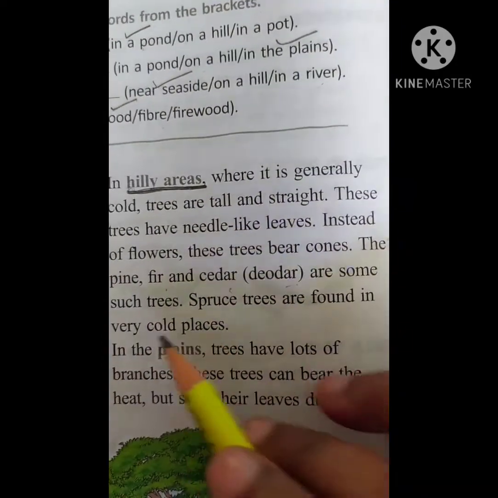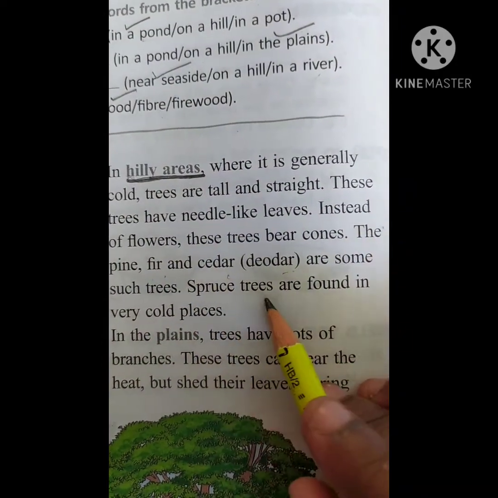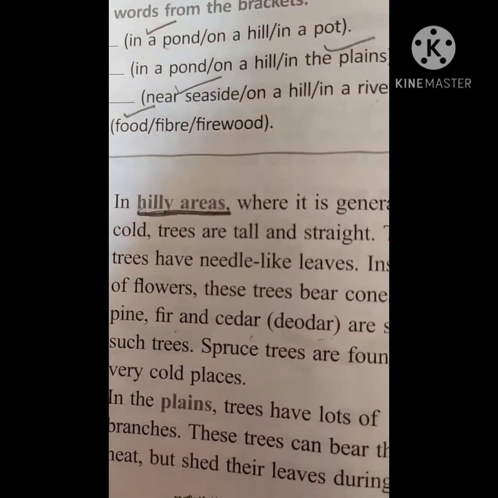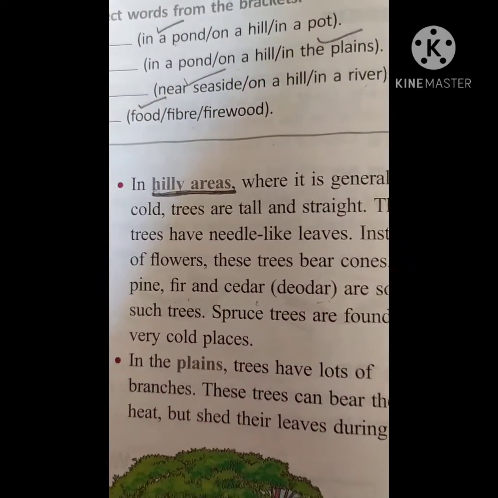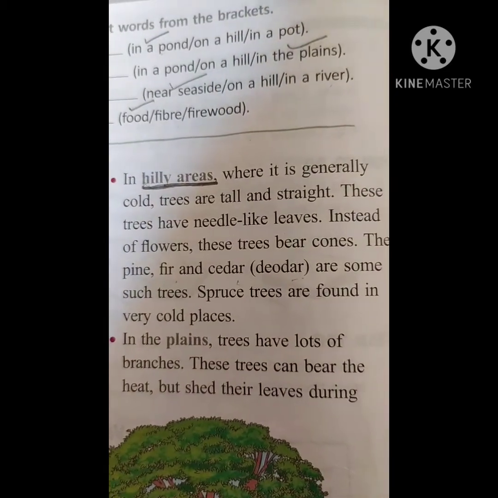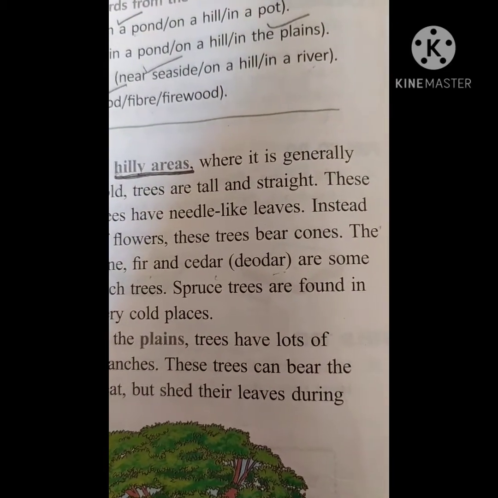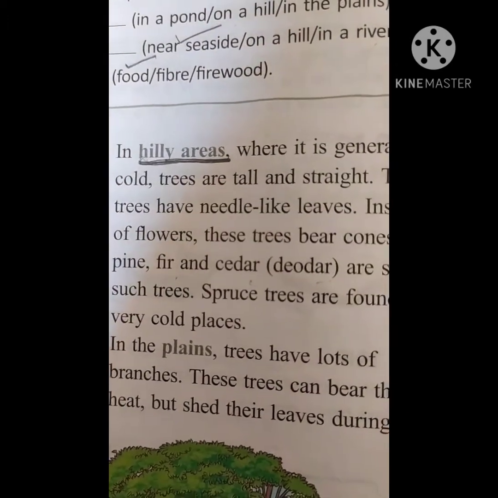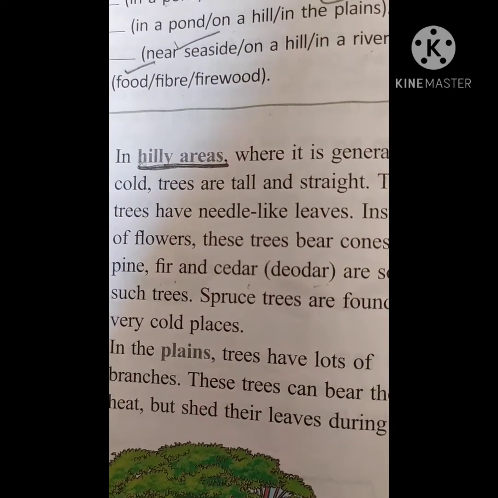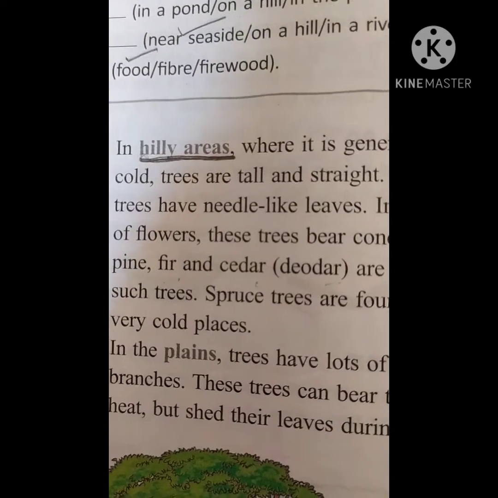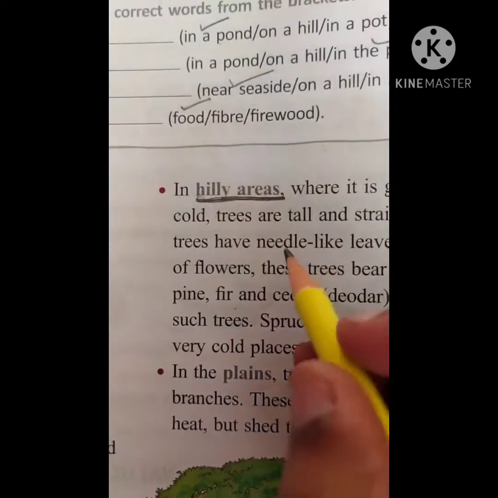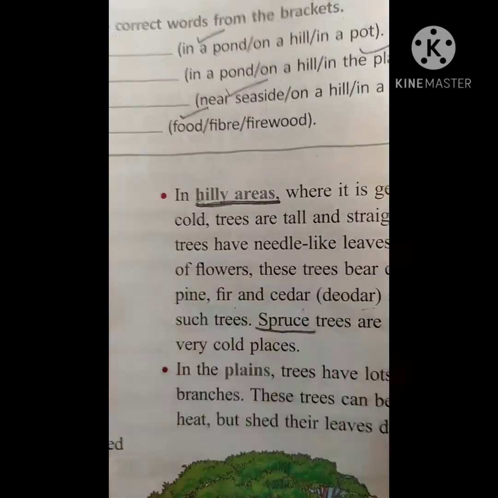Spruce trees are found in very cold places, like in the Antarctic and the Arctic regions. There you find a lot of trees, and it is very cold, and there you find the spruce trees. Just underline this, spruce trees.